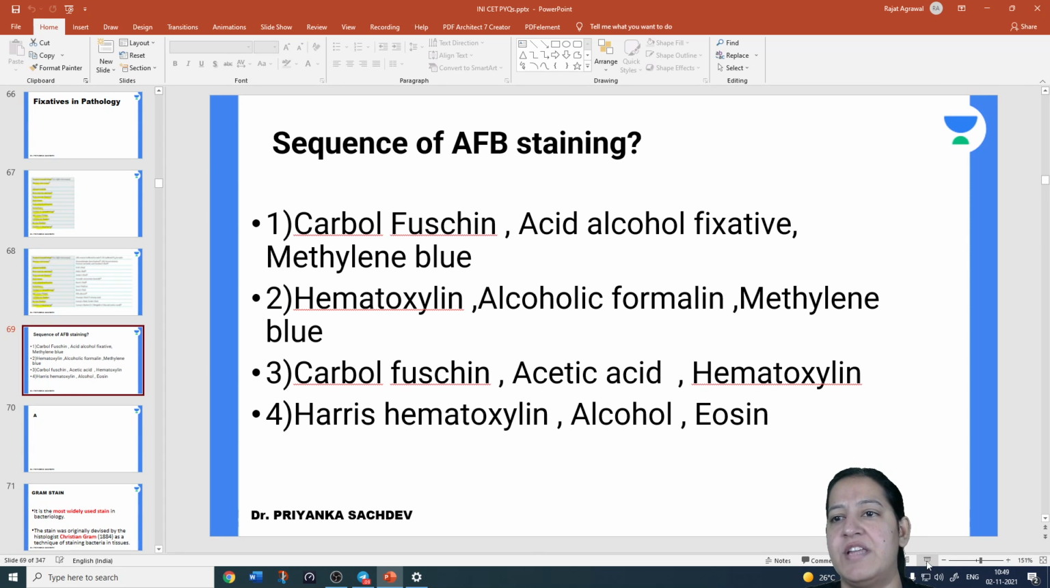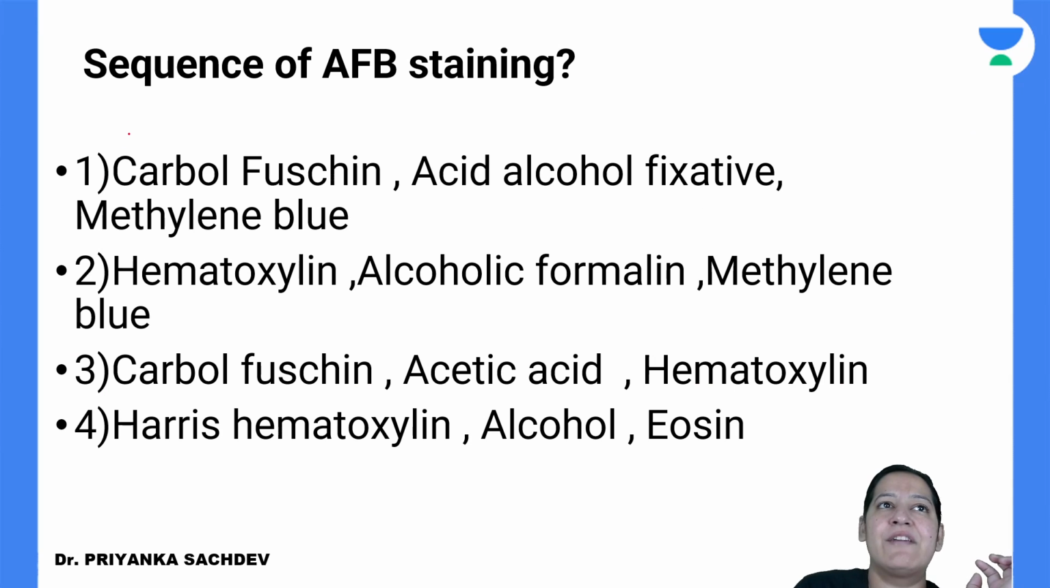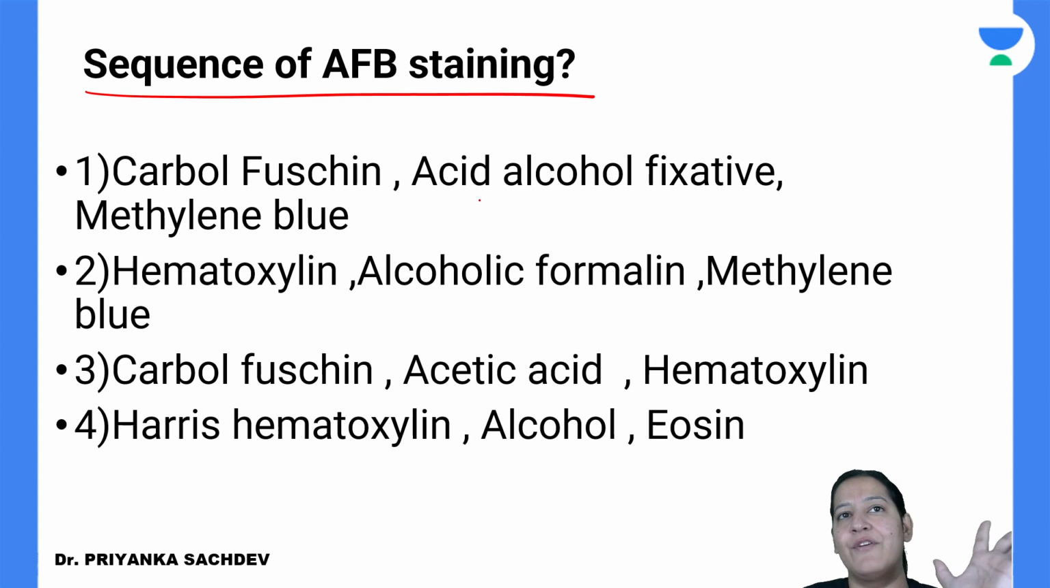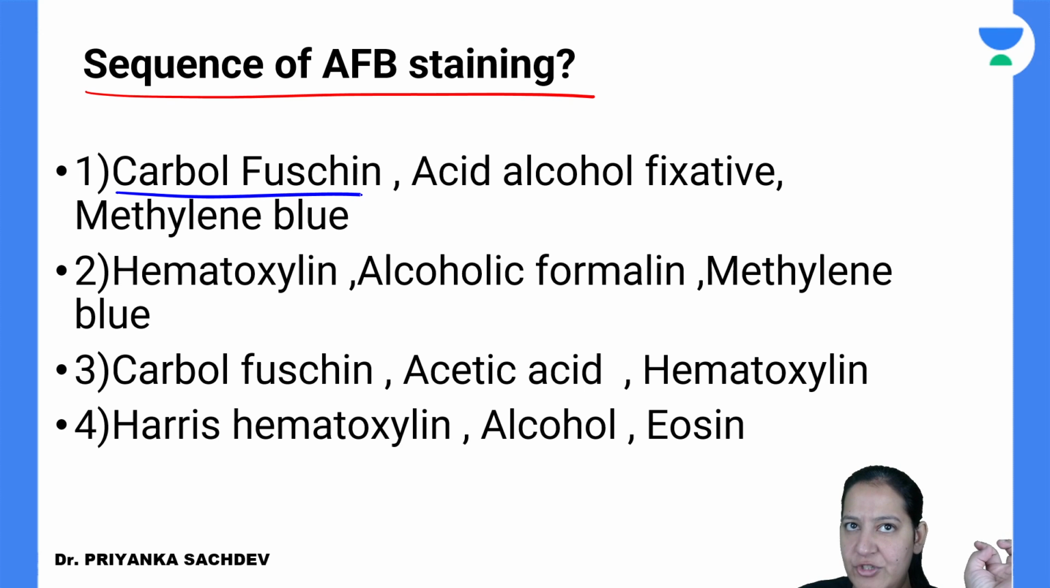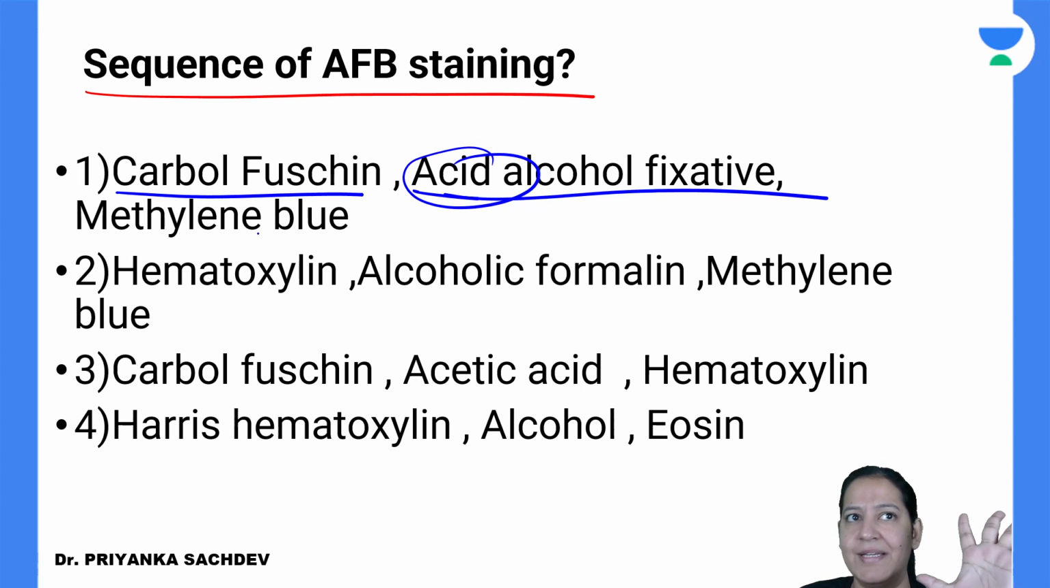Read the question and tell me the correct answer. What is the correct sequence of AFB staining? Now you know the primary stain here is carbol fuchsin and the decolorizer is acid alcohol, but mainly we use 20% acid, and methylene blue is the secondary stain. So A is the correct answer.